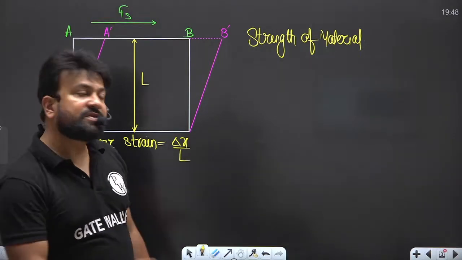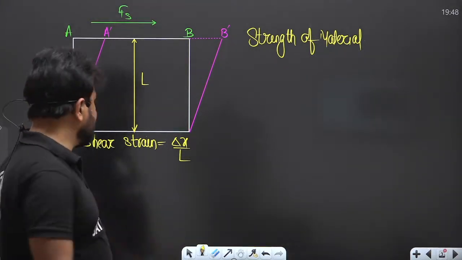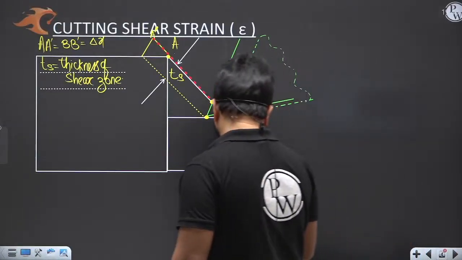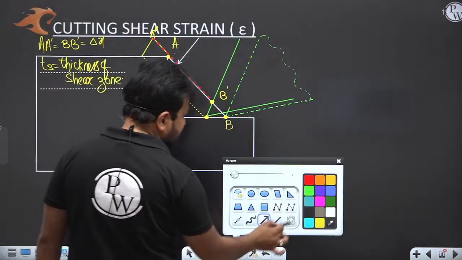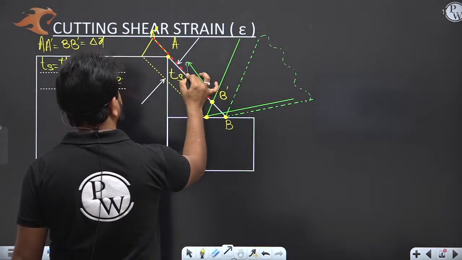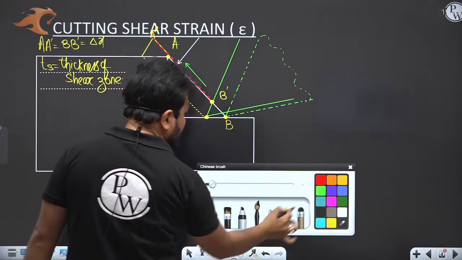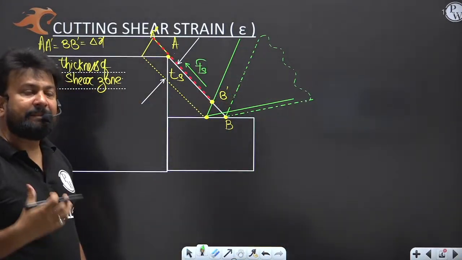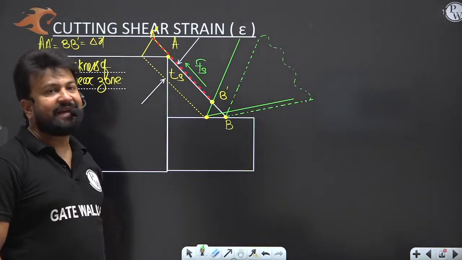So the similar concept I'm applying here, because you have seen that while applying the shear force, the deformation happens.